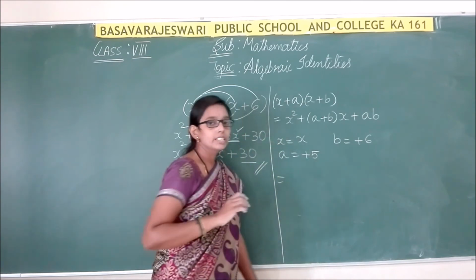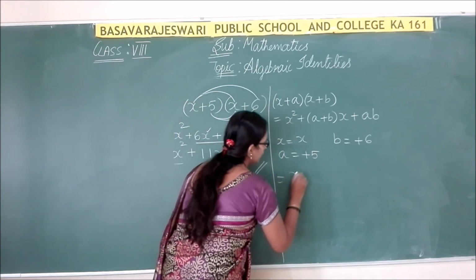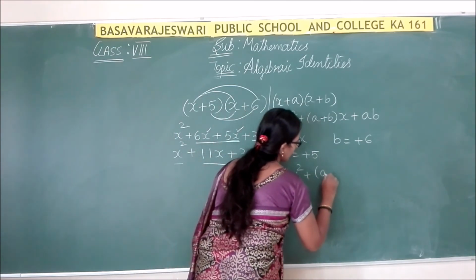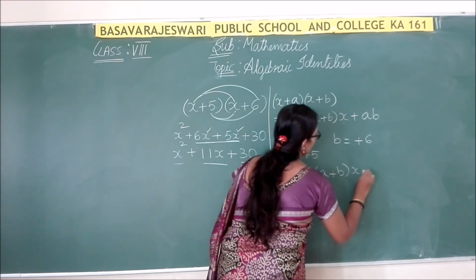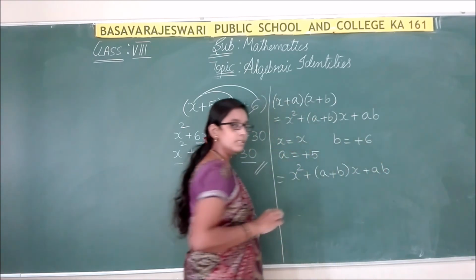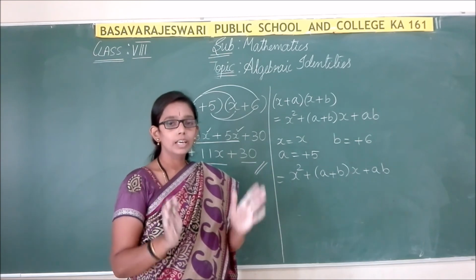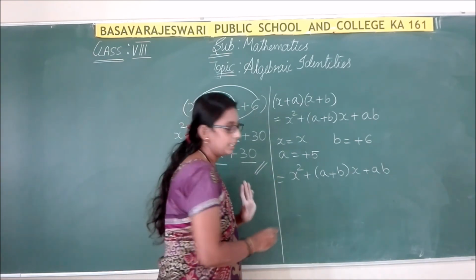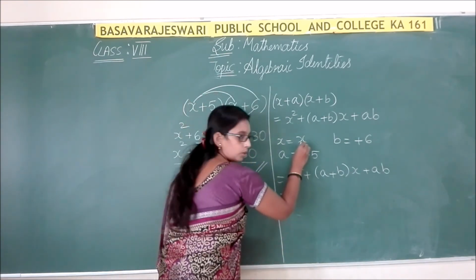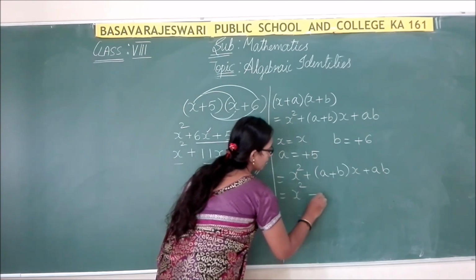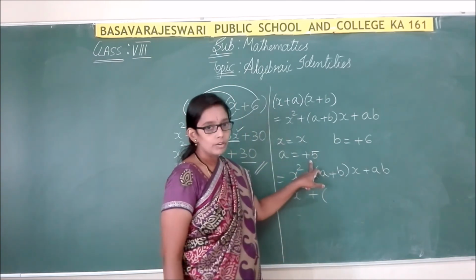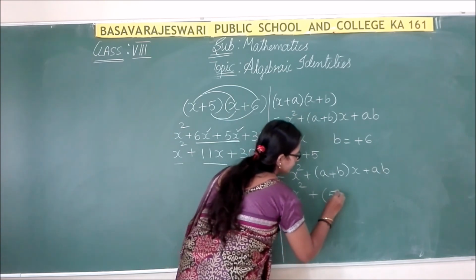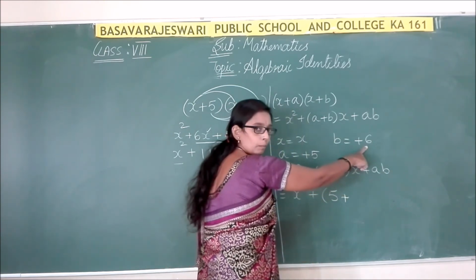So we take the RHS, that is x square plus (a + b) into x plus ab. Now substitute all the given values, the x value, a value and b value, in the given identity. In the x place we have only x, so x square, and in place of a we have 5, in place of b we have plus 6.